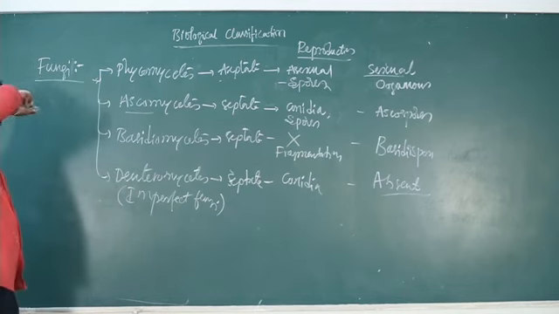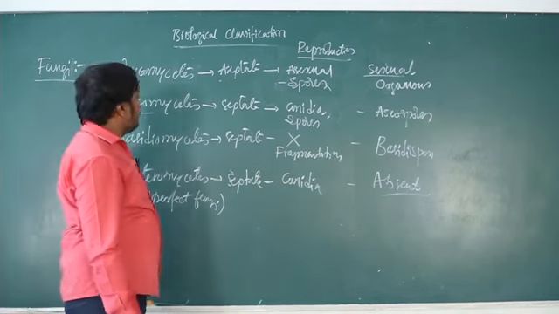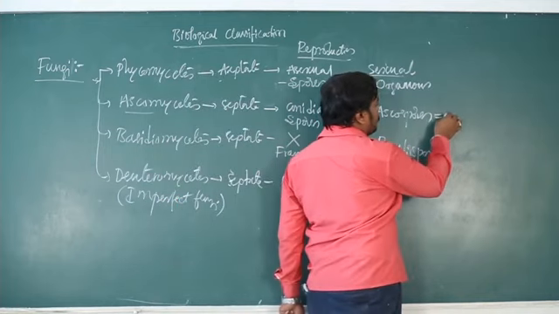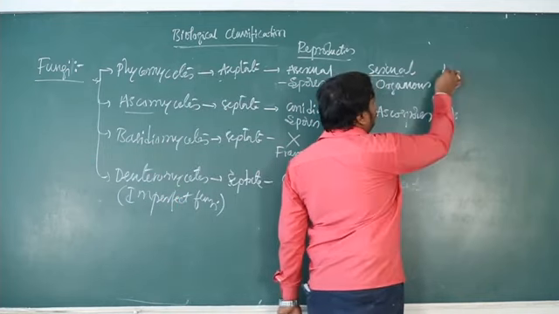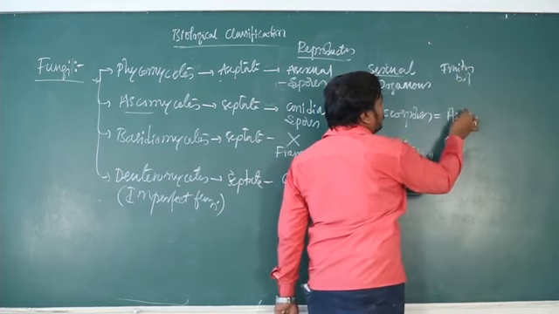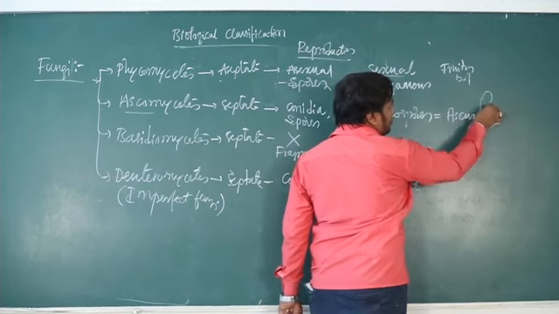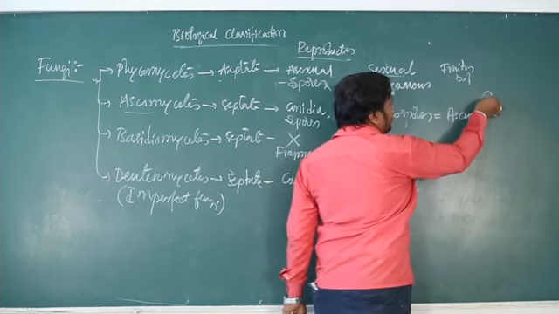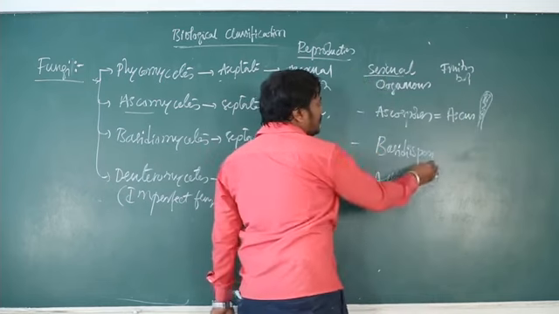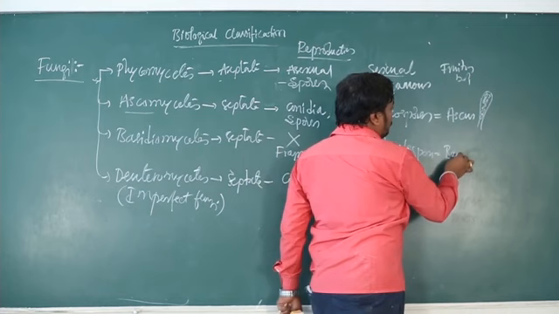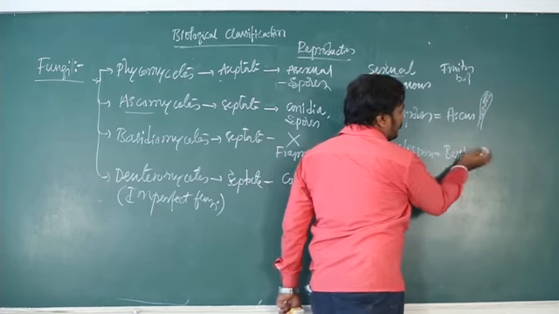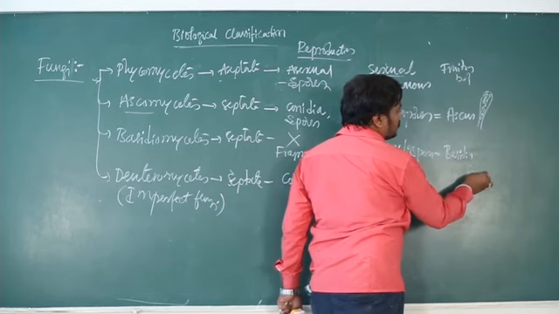Let me deal with some specific characters. Ascospores are produced within an ascus, in the fruiting body structure. The ascus produces exactly 8 spores, whereas basidiospores are produced on basidia, and each basidium produces exactly 4 spores.